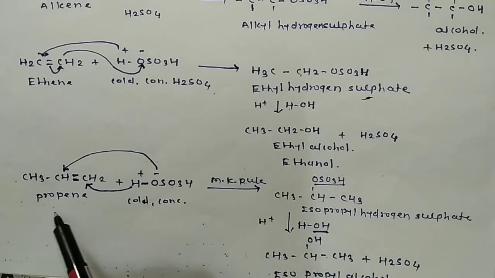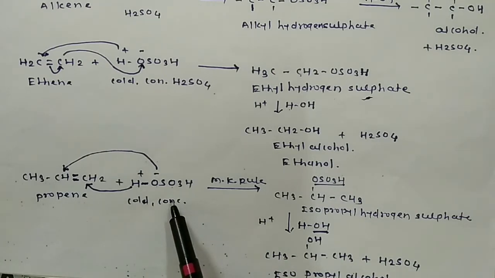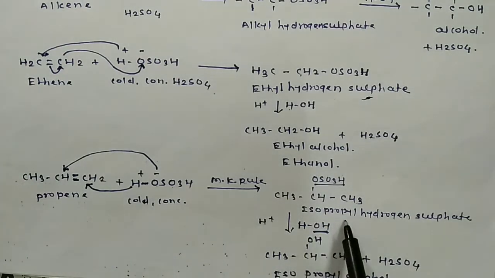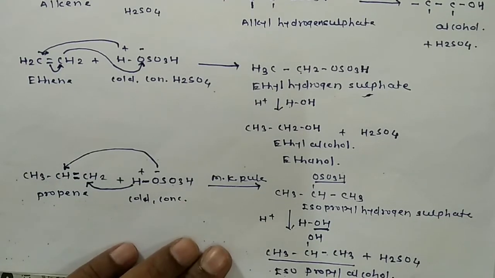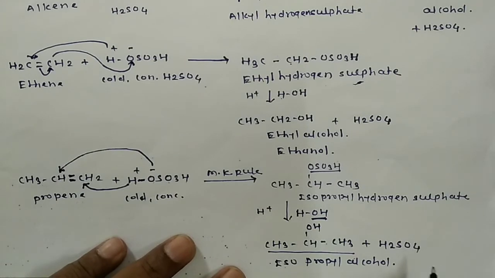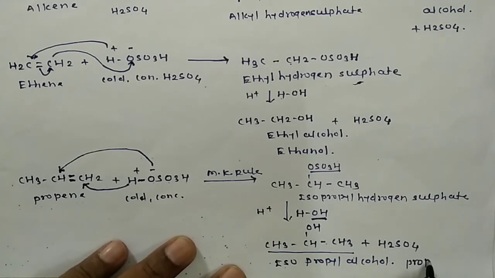And propene, as it is an unsymmetrical alkene, the addition of this reagent takes place according to Markovnikov's rule, and we get the intermediate compound, that is isopropyl hydrogen sulfate. And this isopropyl hydrogen sulfate on hydration undergoes hydrolysis, and we get the product, that is isopropyl alcohol, or in the IUPAC system, propan-2-ol. So in this way we can prepare alcohols by acid catalyzed hydration of alkenes.